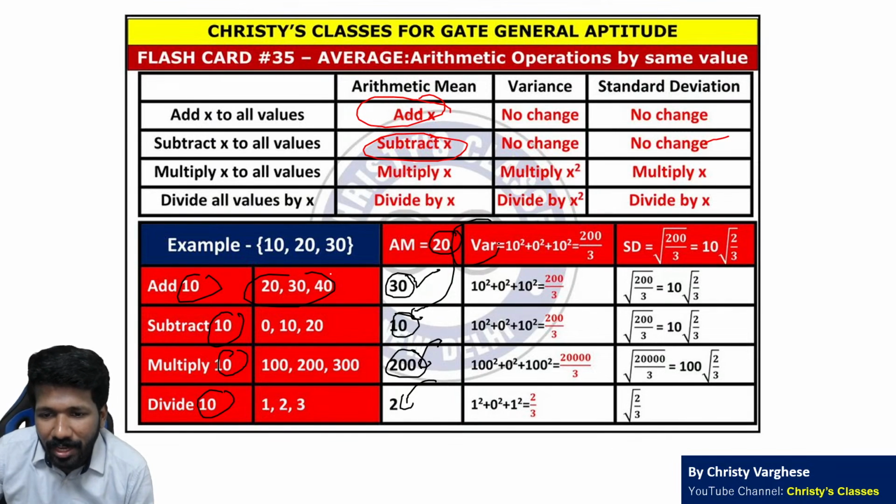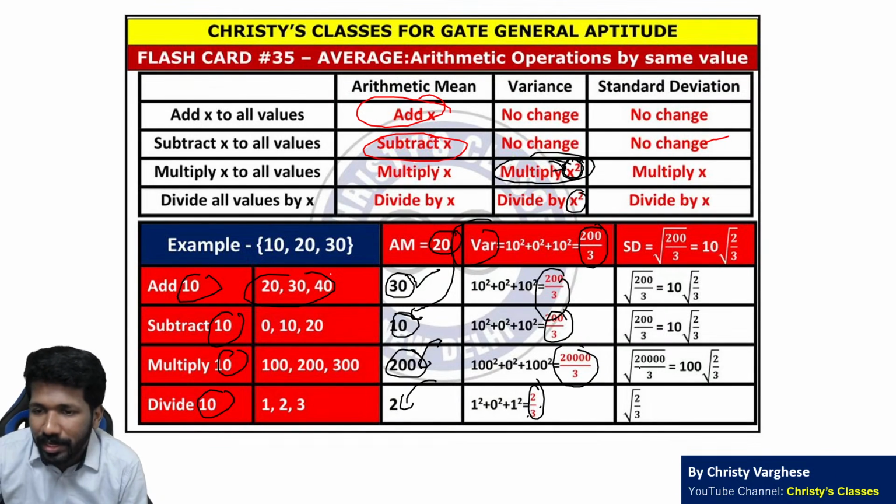But in the case of variance, there will be no change. 200 by 3 is the original variance. There will be no change in the case of addition, subtraction. In the case of multiplication, it will be multiplied by the square of the number. If you are multiplying by x, multiply the variance by x square. And division also, divide by x square to get the new variance.